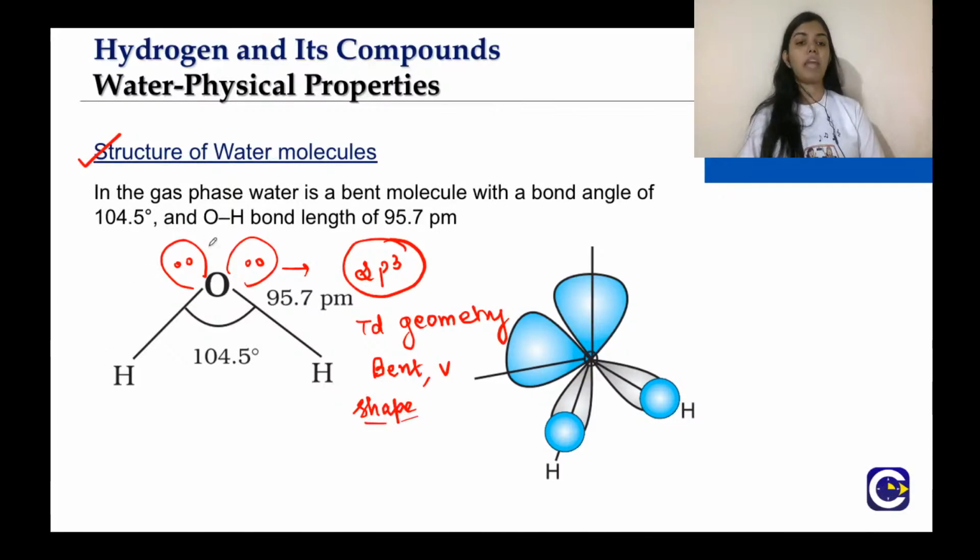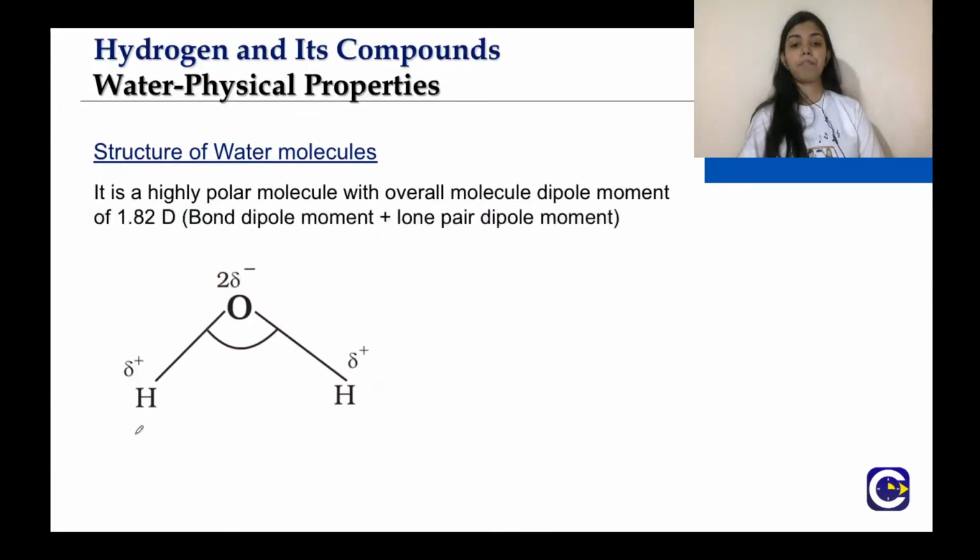Here the ideal tetrahedral angle is around 109 degrees, right? But you will see that there is a decrease in the bond angle of HOH compared to the ideal tetrahedral angle. Why is this so? Because of lone pair repulsions, right? This we have covered in chemical bonding in detail. For now we need to learn that the OH bond has a bond length of 95.7 picometer and the angle is less than the ideal tetrahedral angle, that is 104.5 degrees.